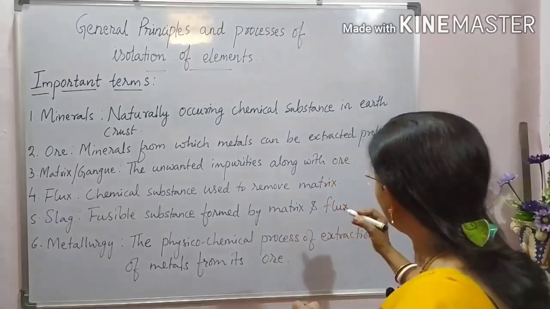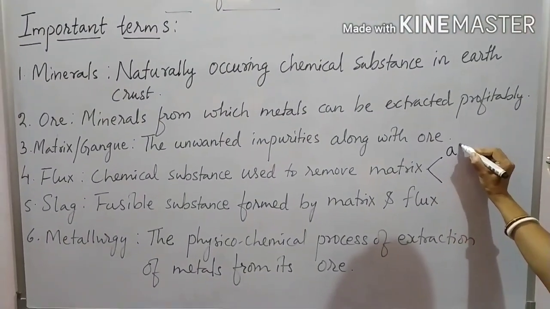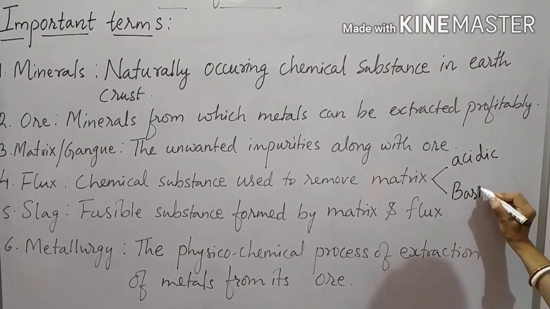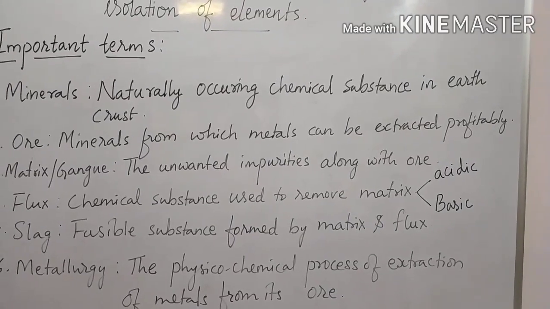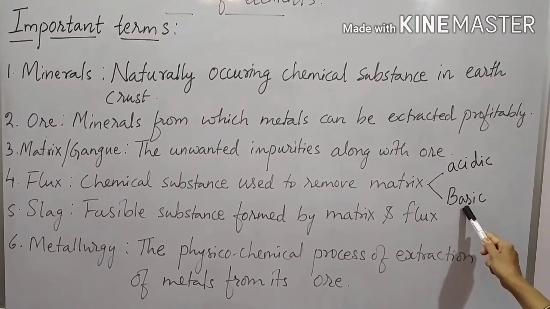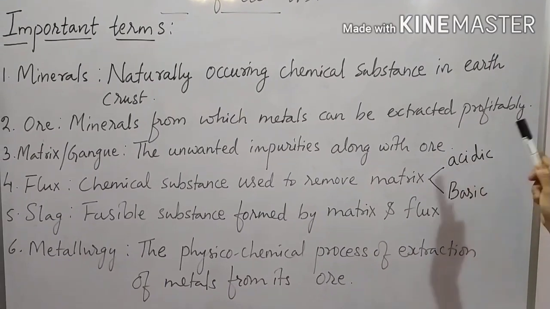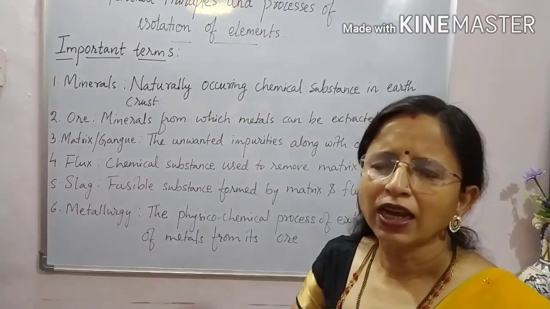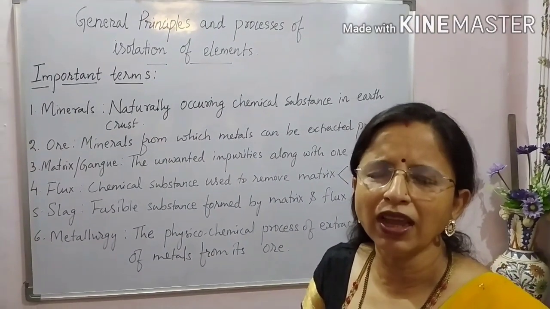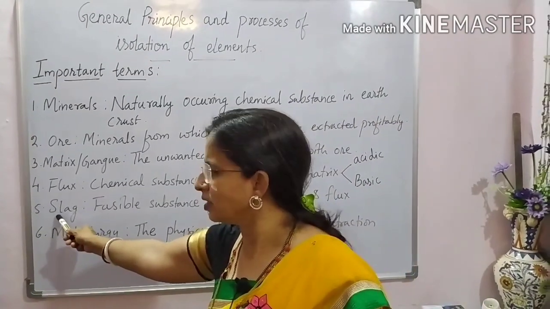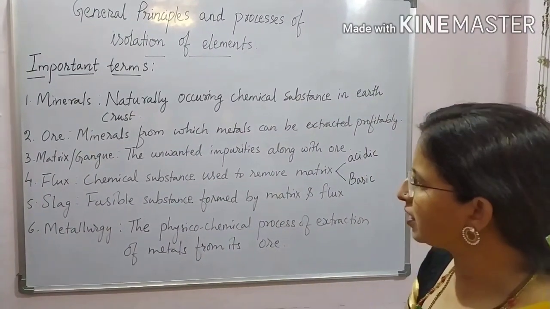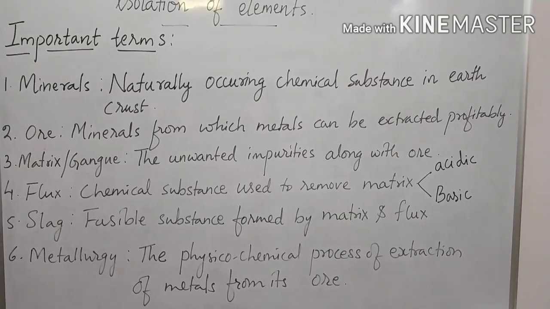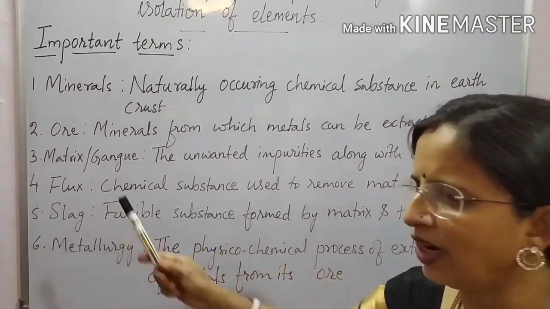Flux can be of two types: acidic flux and basic flux, depending on the impurity. If the impurity is acidic, then we use a basic flux. If the impurity is basic, then we use an acidic flux. When the flux and the matrix combine with each other, it forms a fusible substance, and that substance is called slag.